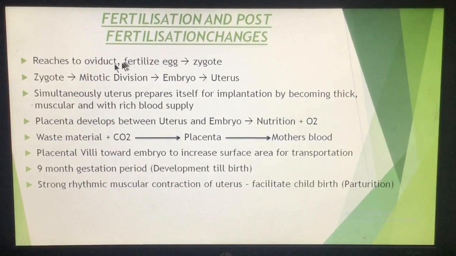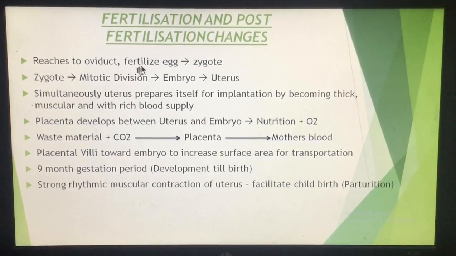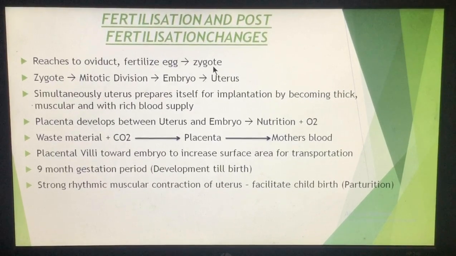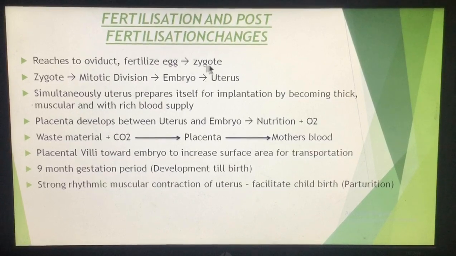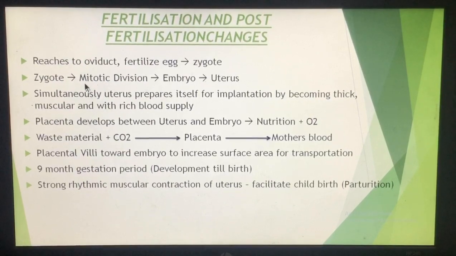Suppose the fertilization has taken place, so the ovum is released into the oviduct, the egg gets fertilized, and after fertilization a single cell is formed, which is known as a zygote. So that means zygote formation कहाँ पे होगी? Zygote formation also takes place in the oviduct or in the fallopian tube. ये zygote जो fallopian tube में बना, it starts dividing by mitotic division. When after the mitotic division, an embryo is formed.